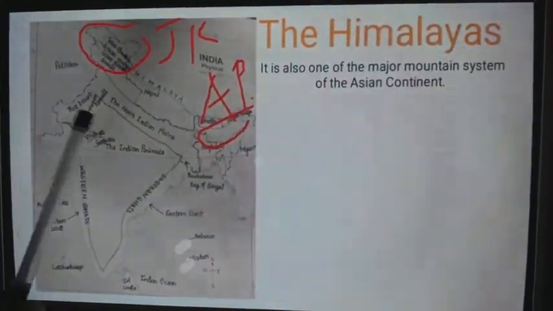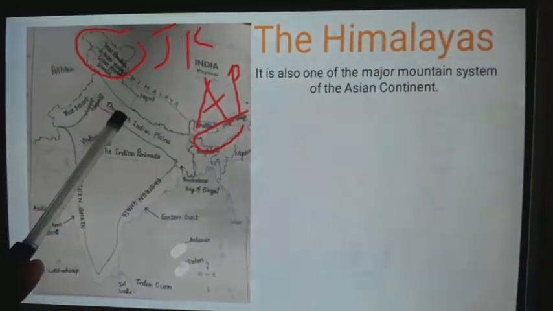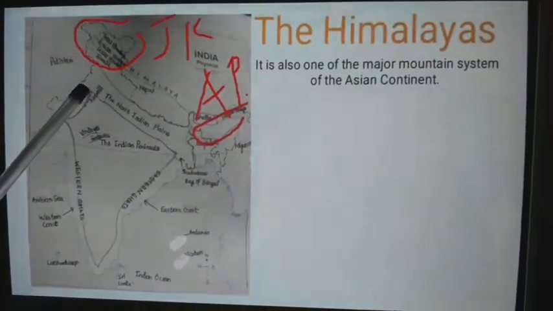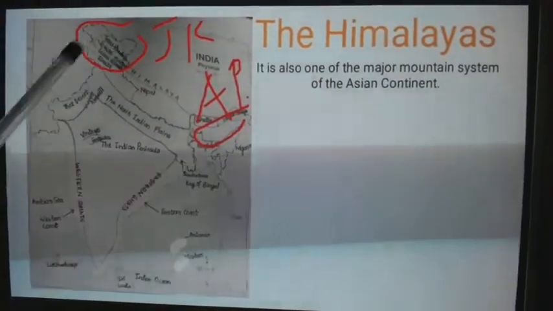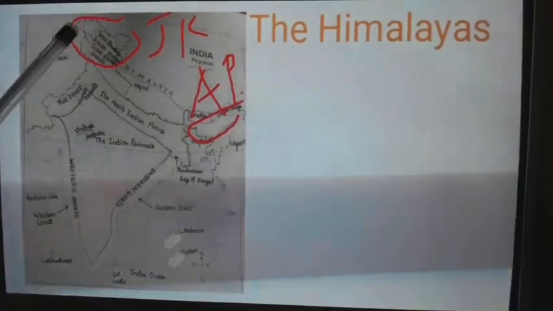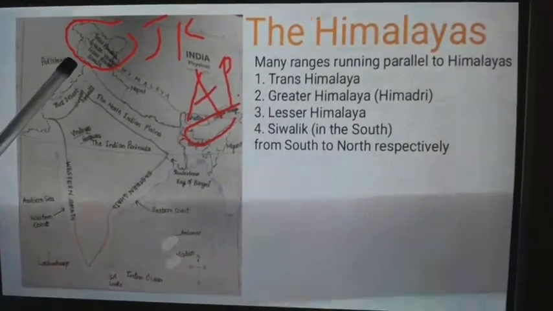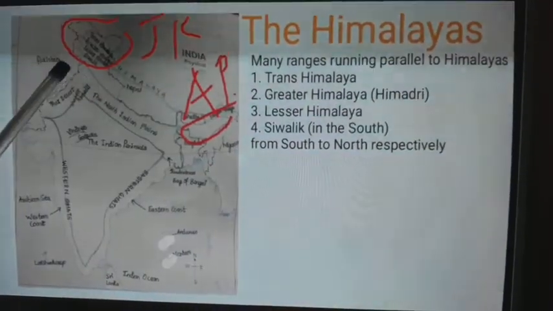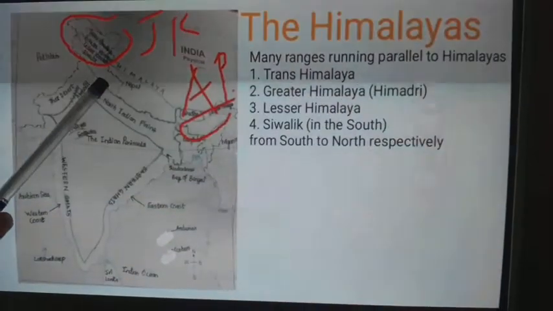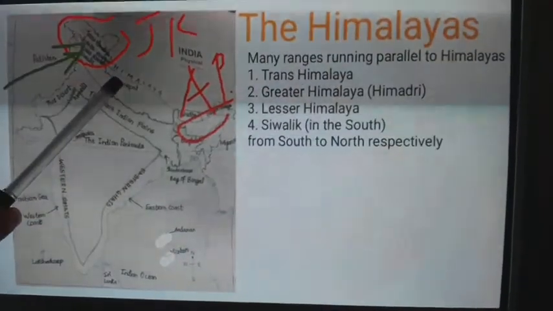Again, in the Himalaya there are many parallel ranges from south to north. In the southern part is the Shivalik range, then the Lesser Himalayas, then the Greater Himalayas, and last the Trans Himalayas.